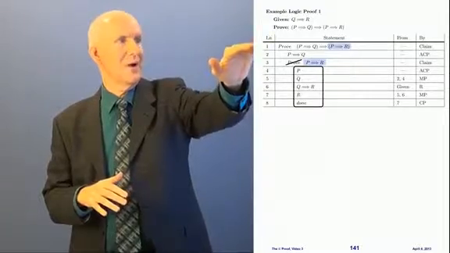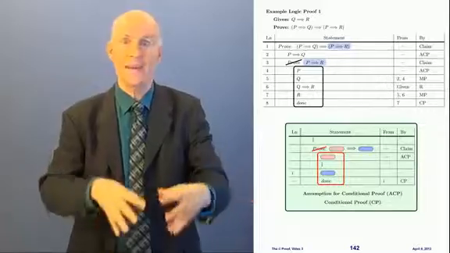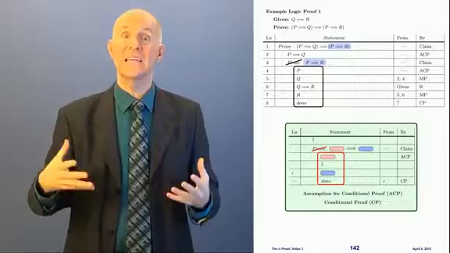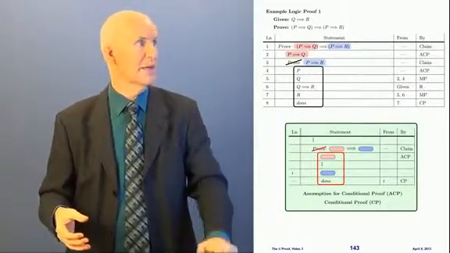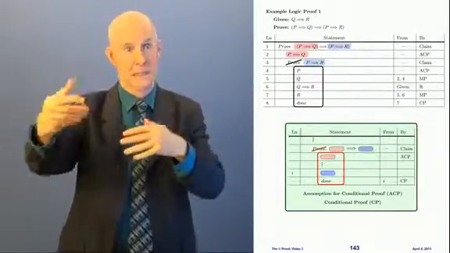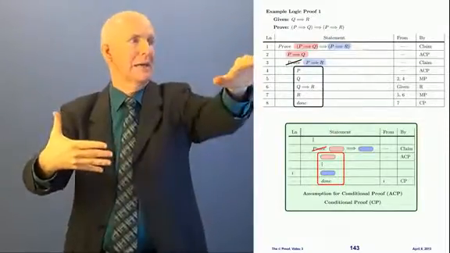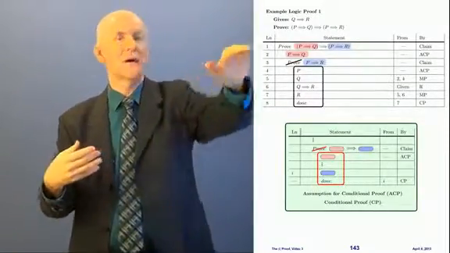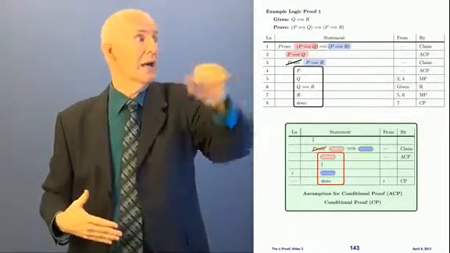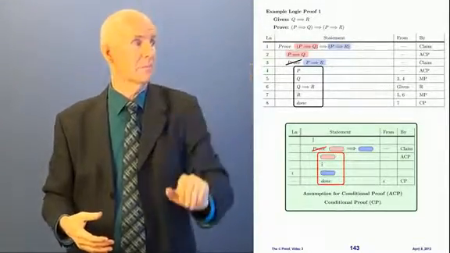All right, now look at line 3 and the right-hand side of line 1. Line 1 was a conditional proof, remember? We were doing it in our outer proof. Let's look back at our outer proof now. It was also a conditional proof, but it was a different conditional. What we were doing in our outer proof is on line 1, we have pink implies blue, this big pink and this big blue. We're trying to prove that. And we assumed the big pink in line 2. That was our assumption. And we were trying to get the big blue, right? Well, guess what? We just got it in line 3, didn't we? That's the big blue. See, it's exactly the same.